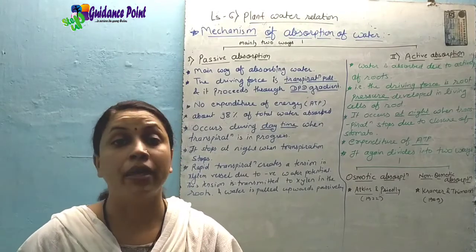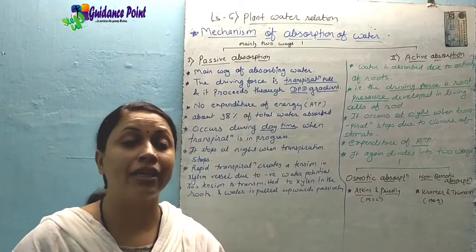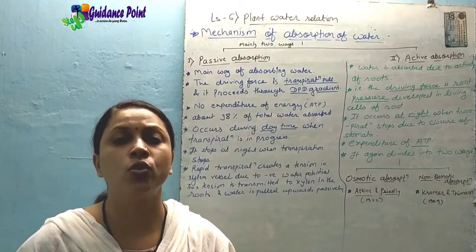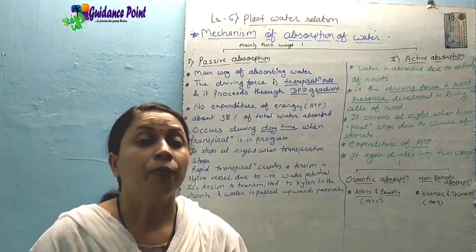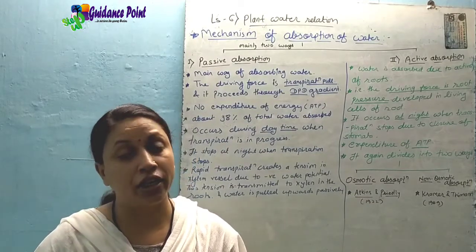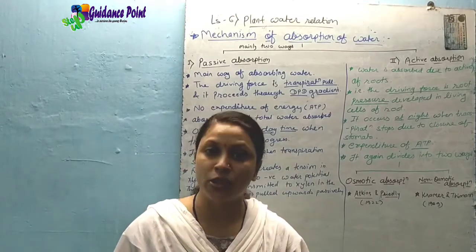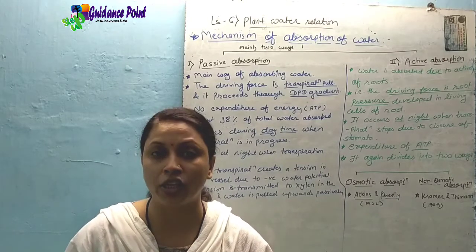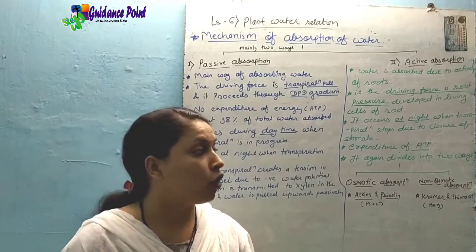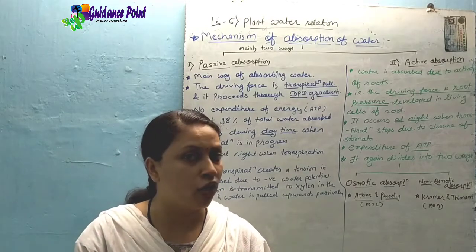Means in case of non-osmotic absorption, as per Kramer and Thyman, water is moved against the concentration gradient in a cell. For that it requires energy, and that energy is produced only by the process of respiration. If any factor affects the rate of respiration, it means that the water absorption also gets affected. For example, availability of oxygen.